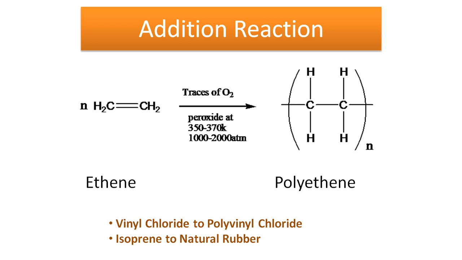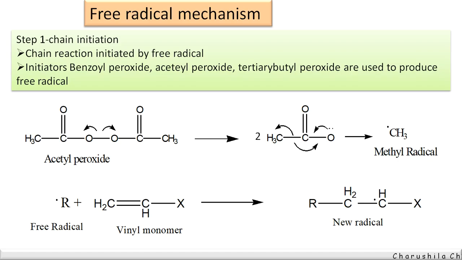In addition polymerization, remember that a small amount of organic peroxide is used. The role of that organic peroxide is to act as a free radical initiator, and therefore we are going to study the free radical mechanism, which is an important part of this addition reaction. It contains three steps: chain initiation, chain propagation, and chain termination.